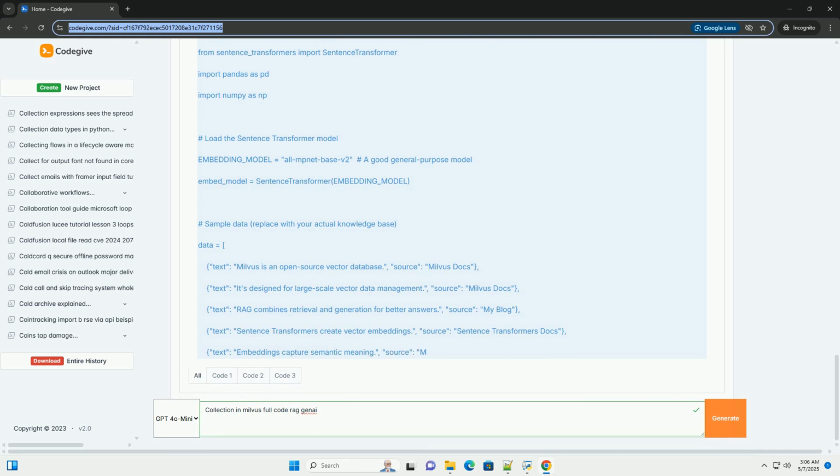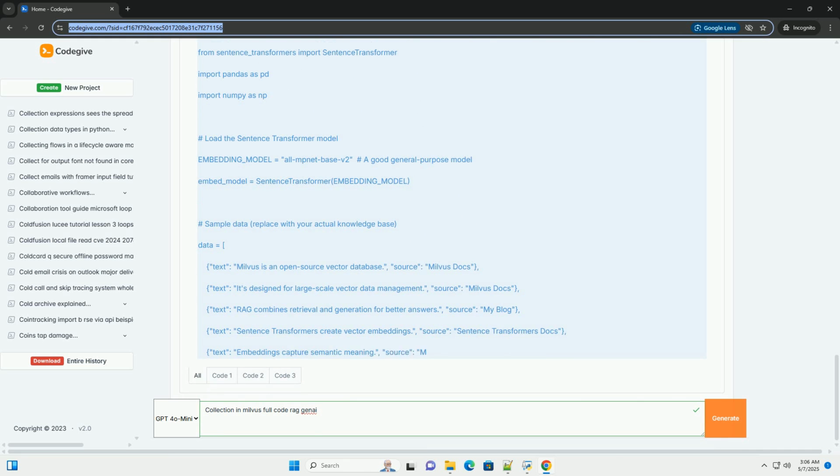Other options include L2, Euclidean distance, and IP, inner product. index_type is the algorithm used for indexing. IVF_FLAT divides the vector space into clusters. During search, it only compares vectors within a subset of clusters. It's a good balance of speed and accuracy.